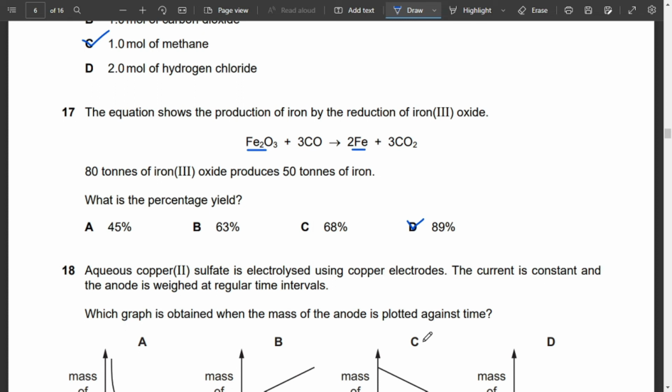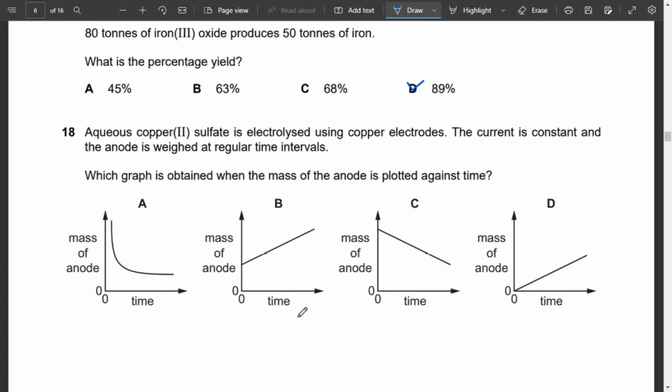Moving on to MCQ number 18. Aqueous copper 2 sulfate is electrolyzed using copper electrodes. The current is constant and the anode is weighed at regular time intervals. Which graph is obtained when mass of anode is plotted against time? Mass of anode, and this is time.